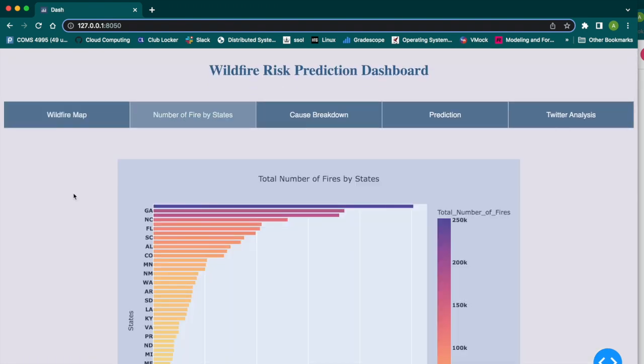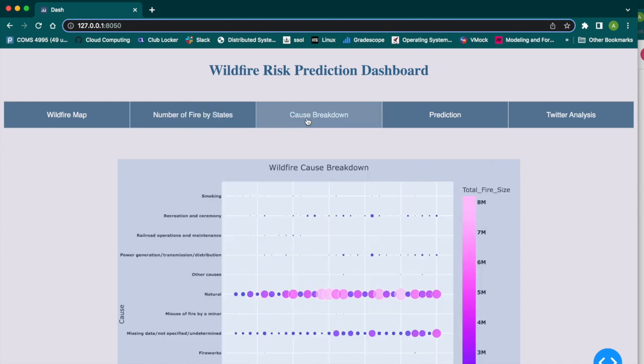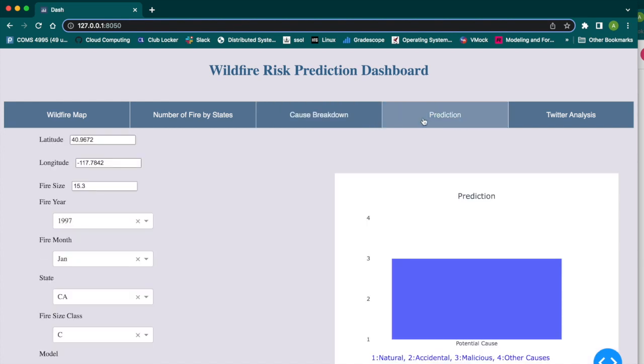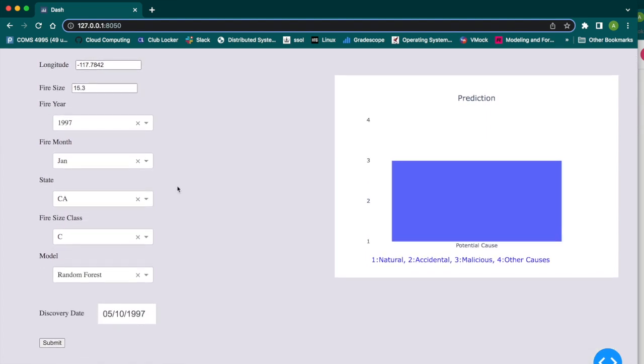The second tab shows the number of fires by state. The next tab shows a breakdown of the cause of the fire. And here's a prediction tab. Users can make predictions based on these inputs.